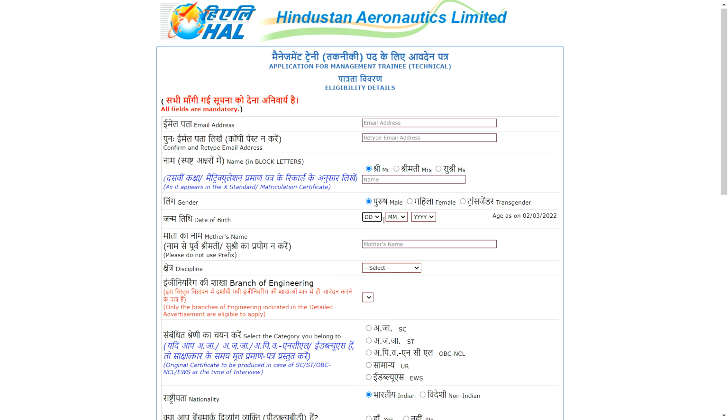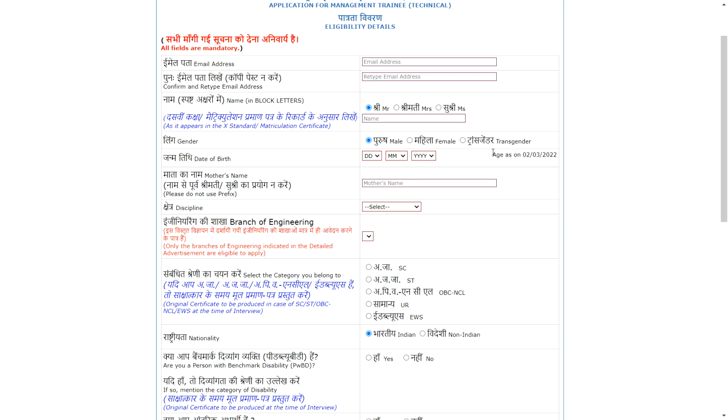Then date of birth, please carefully fill this data. As you can see here, the calculator is there. Suppose I fill this data like this, then automatically it will calculate your age limit, and the age limit is 28 years for general. For OBC and SC/ST relaxation is there. Then you will enter your mother name, and this mother name is as per your SSC mark sheet.